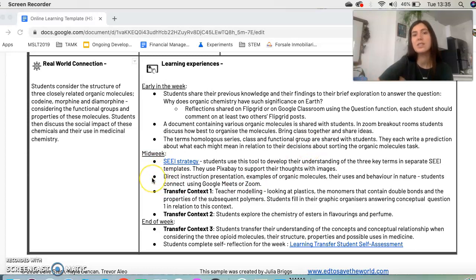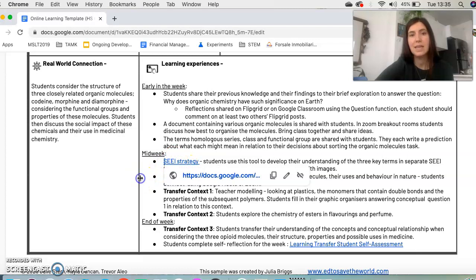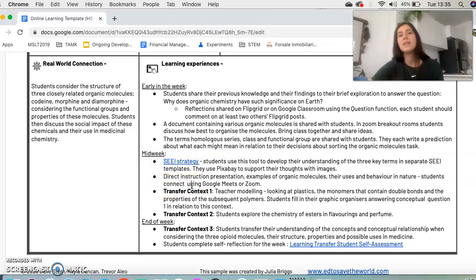Midweek is where students are moving more towards the deeper levels of learning. I want them to evidence what they know more thoroughly, so I'm going to be using the SAY strategy, and I've got a link for them here so they can find the templates. I'm going to do some direct instruction where I talk to students about the examples of some organic molecules, their uses, their behavior in nature, and I'll use Google Meet or Zoom to do that.